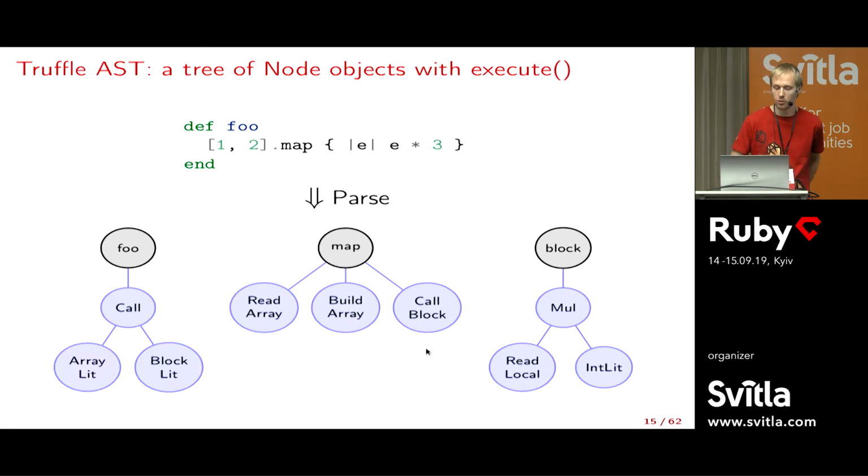So what we do in TruffleRuby is, instead of building a normal abstract syntax tree, we build what we call a Truffle abstract syntax tree. There is not much difference. The only difference is that every node is actually an object, a Java object in our case, and it has an execute method. So every node knows how to execute itself, or run that part of the program. Here, for instance, we have a multiplication node, and it just says: execute the left child, the right child, and then multiply them together.